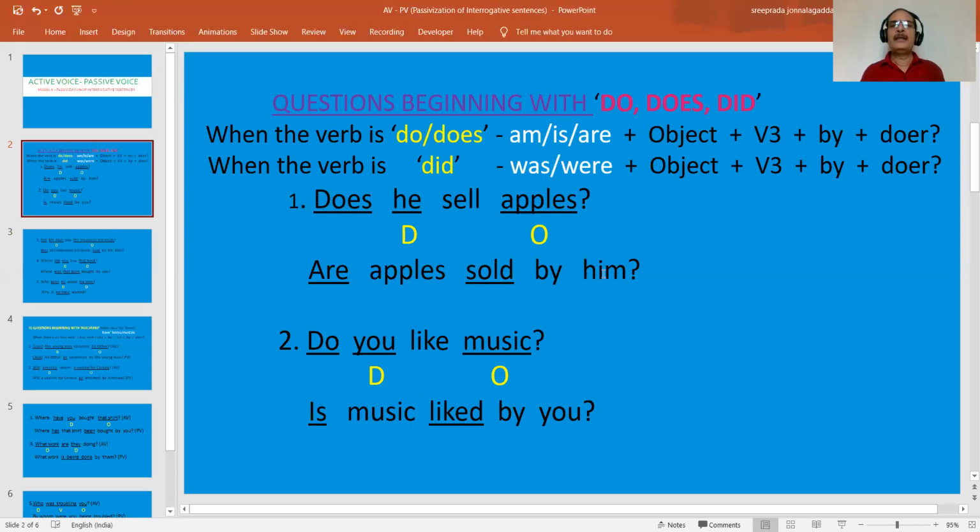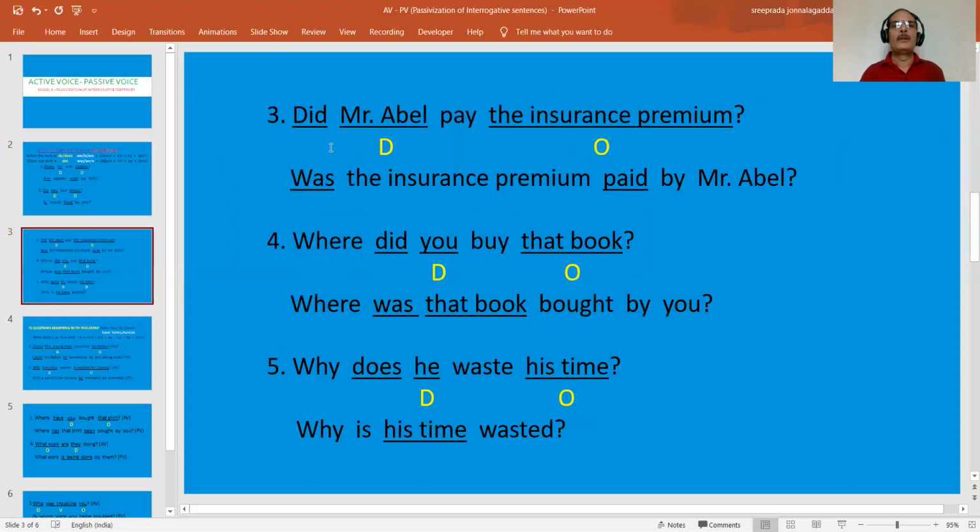When did is there in the sentence in active form, we have to start with was or were plus object plus V3 plus by plus doer. Now, let us look at this one. Why do we have to write was here? Did, V2, insurance premium singular. That's why was.